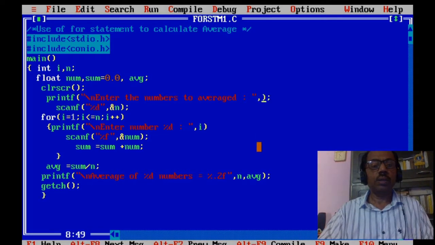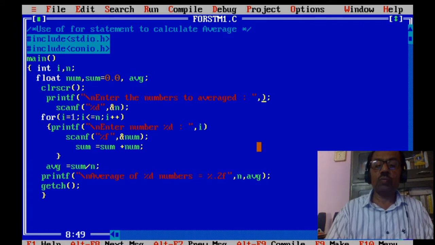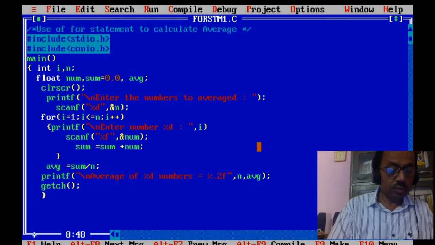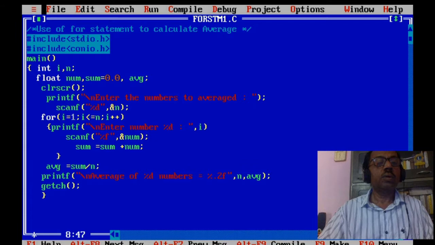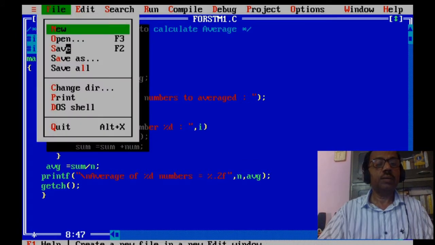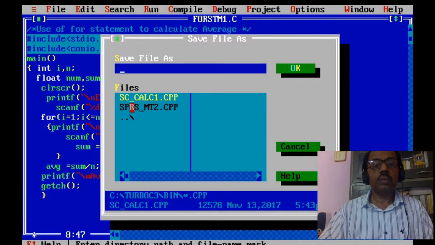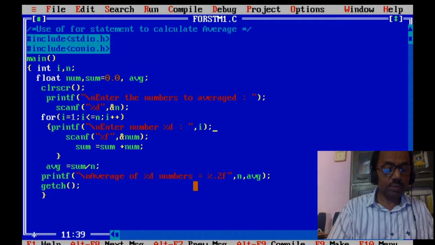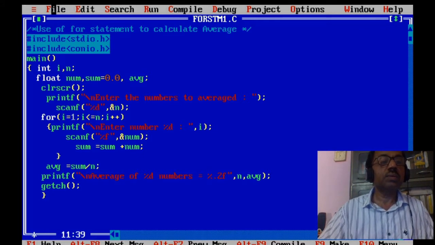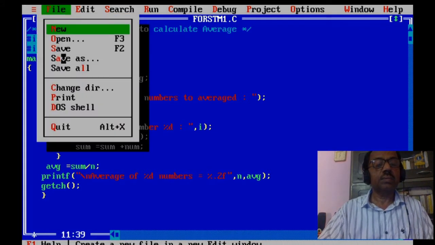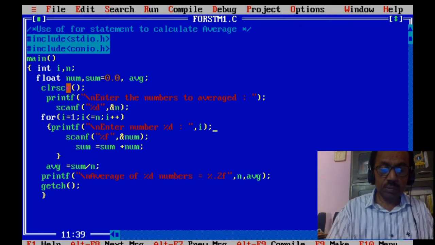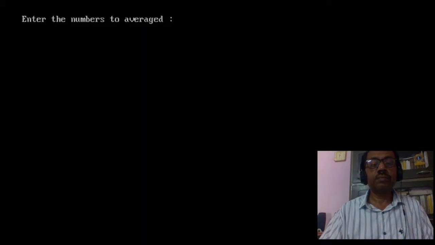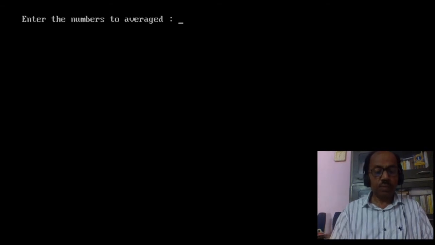Here there is a superfluous error, so it showed an error at average. The semicolon was left out, so then it gave the error. Then Ctrl F9 to run.